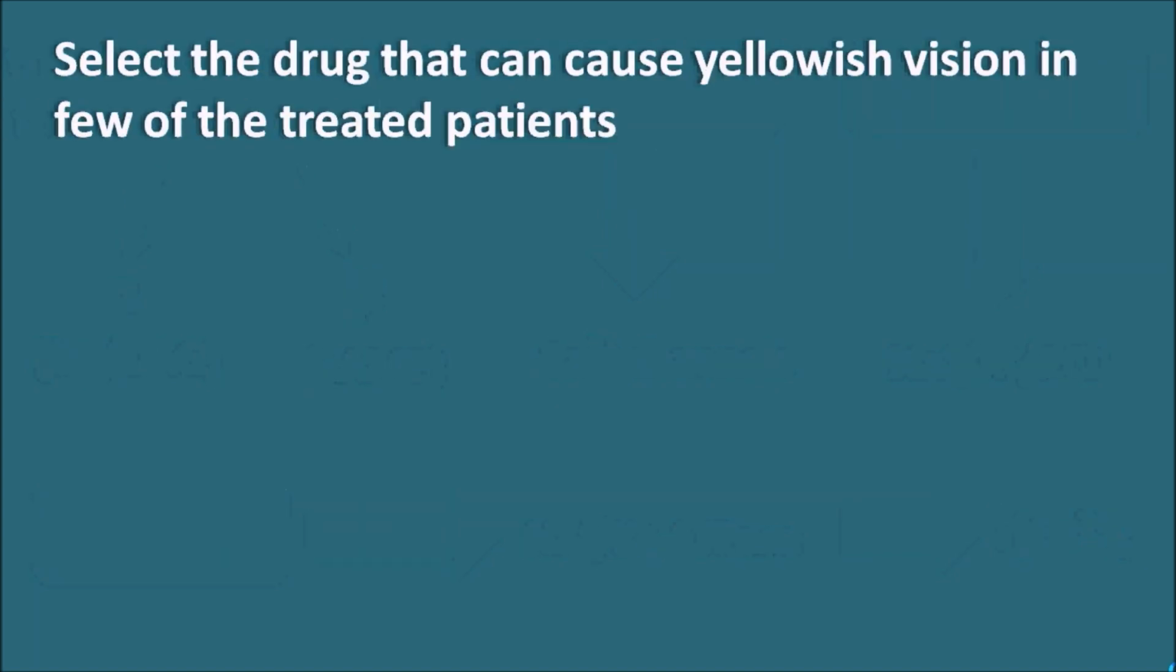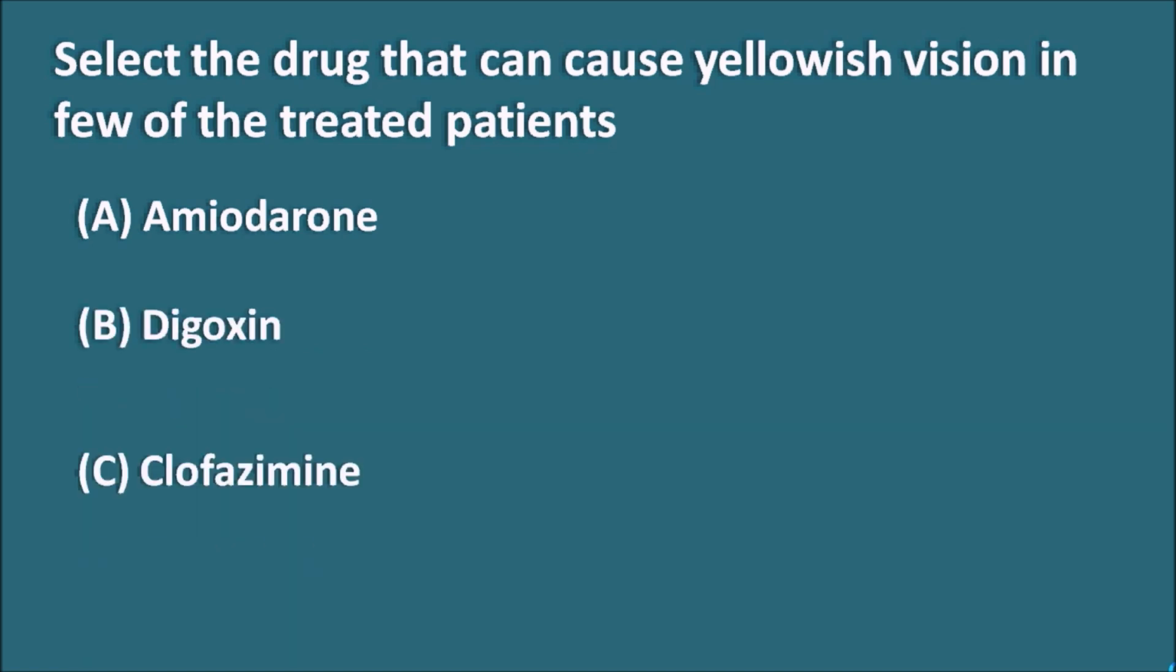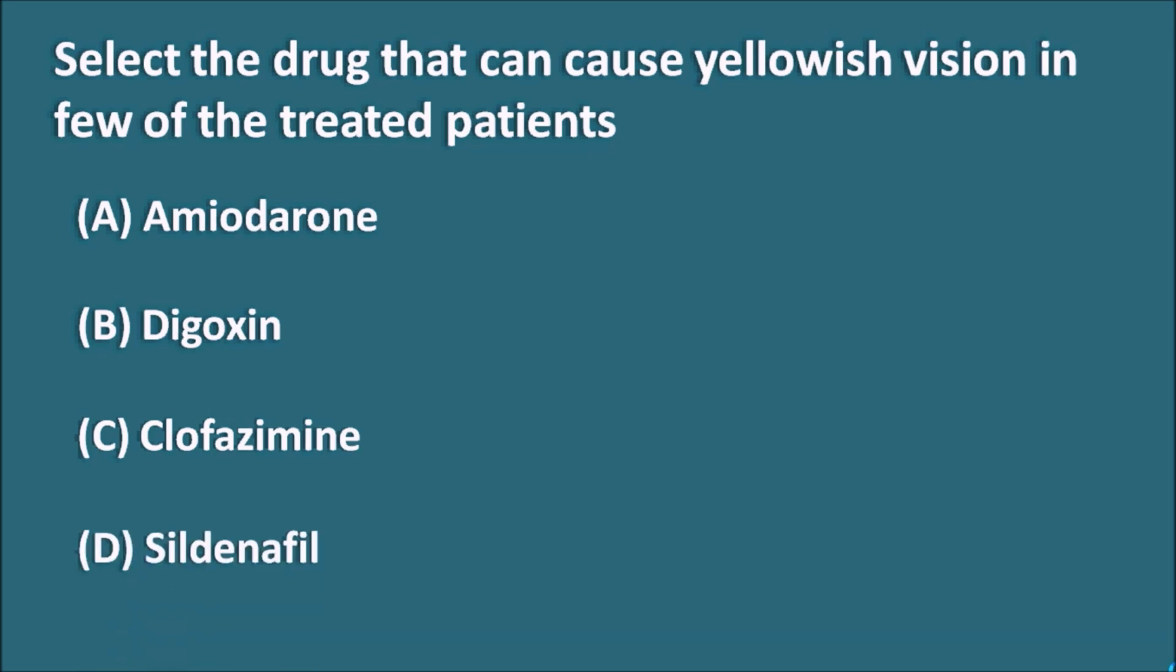Next question. Select the drug that can cause yellowish vision in few of the treated patients. Options are A. Imidazole, B. Digoxin, C. Clofazimine, and D. Sildenafil. Here all the drugs given are not at all related to cardiac failure, but these drugs are related with few of the side effects in which discoloration is one of the important side effects. So among these, the drug which produces yellowish vision is digoxin.